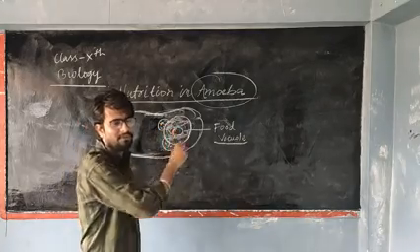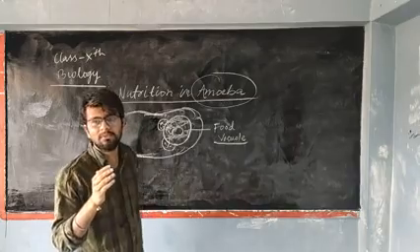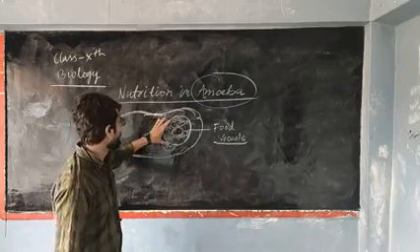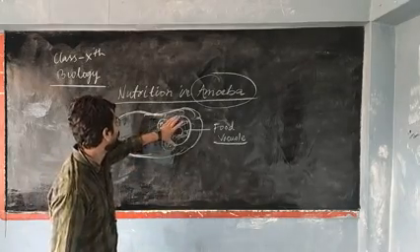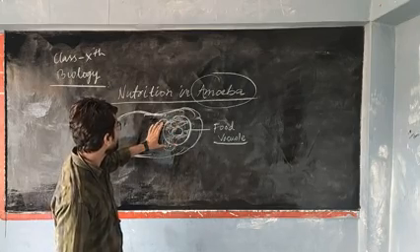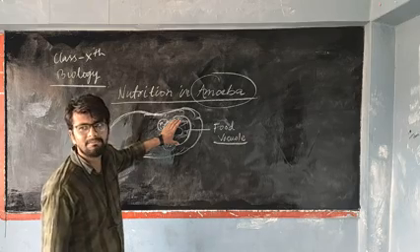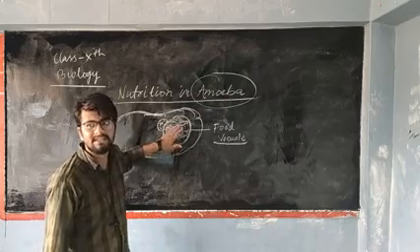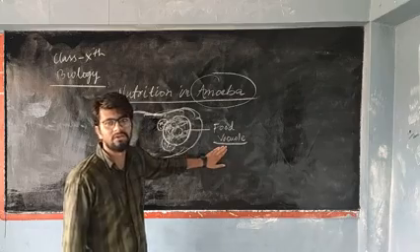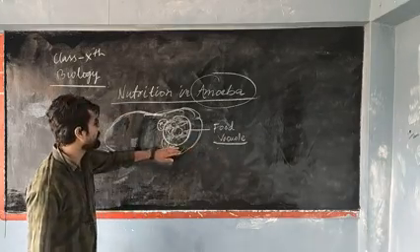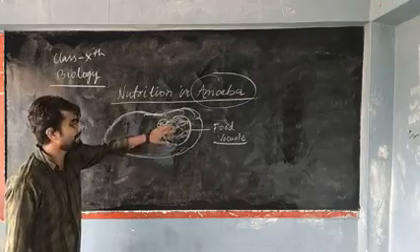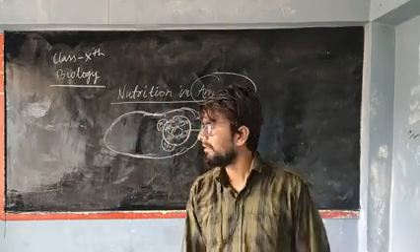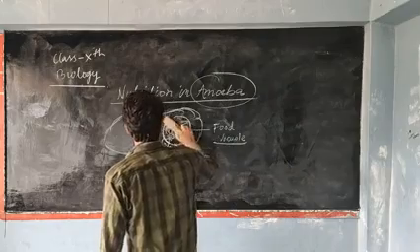I'll repeat it once more for you. The first thing, when amoeba ingests its food, that is stored in the food vacuole. Now this food vacuole gets the digestive enzymes, and with the help of those digestive enzymes, this food material is digested in the food vacuole, and here the second stage of nutrition is completed. Now after digestion, what is the next stage? Absorption. Now see how absorption is carried out in amoeba.